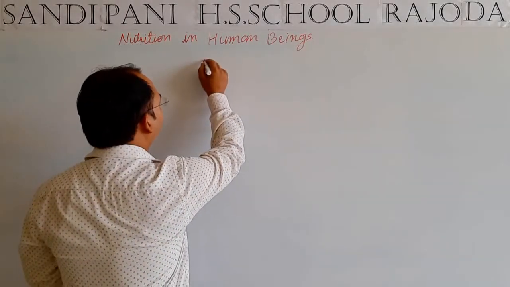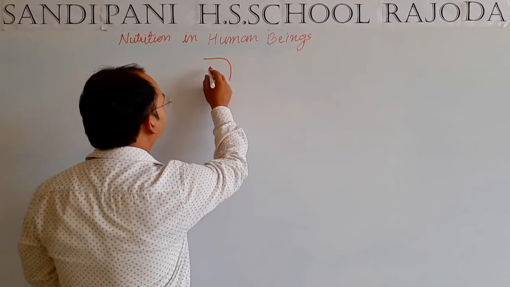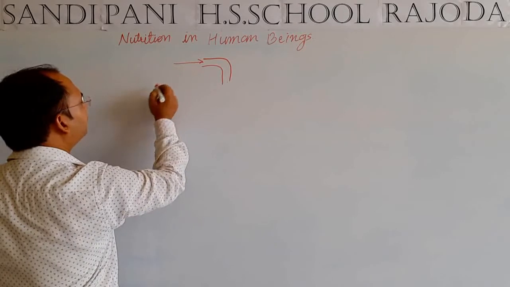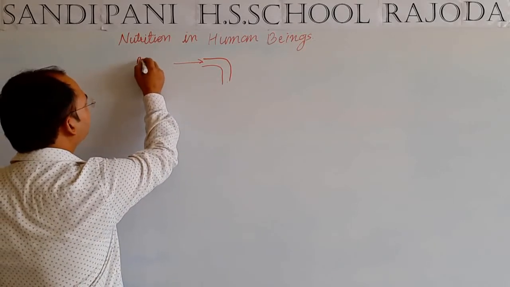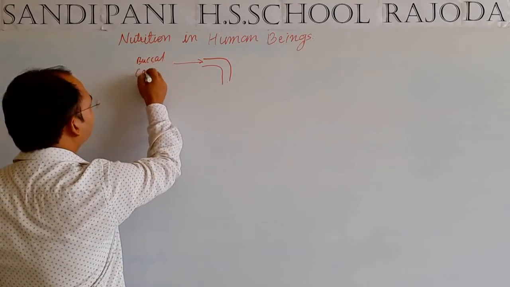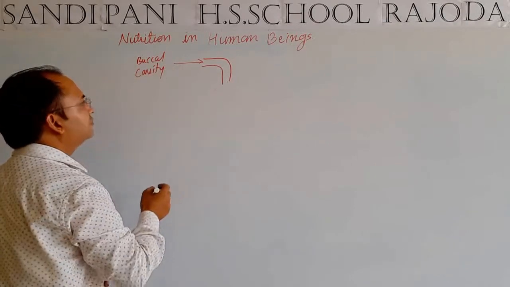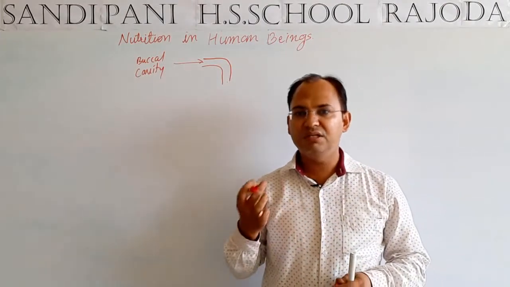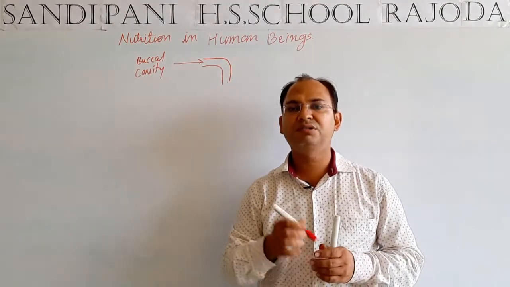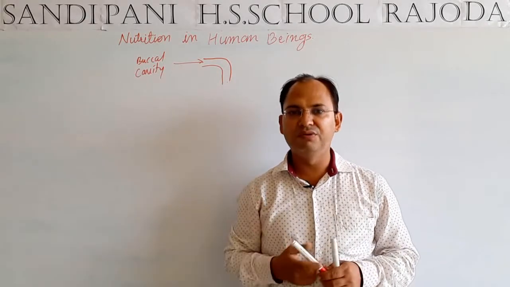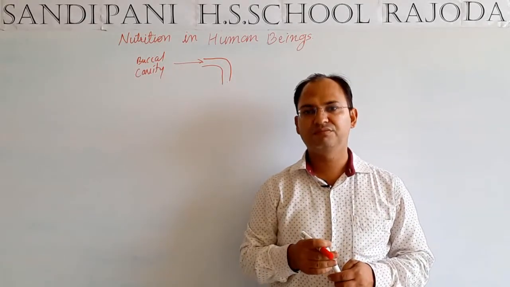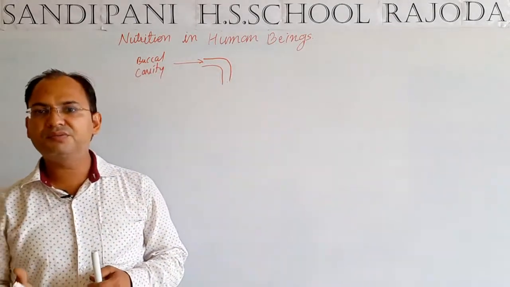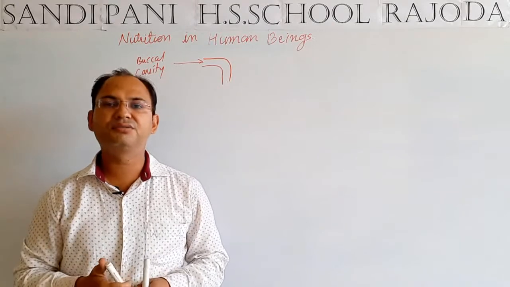In the human digestive system, the digestion of the food starts with our mouth. Here is the way of taking in food, or we can say our buccal cavity. In the buccal cavity, students, when we chew the food, a watery substance called saliva gets mixed in the food, which helps in the digestion. So practically, the digestion of the food gets started through our mouth.